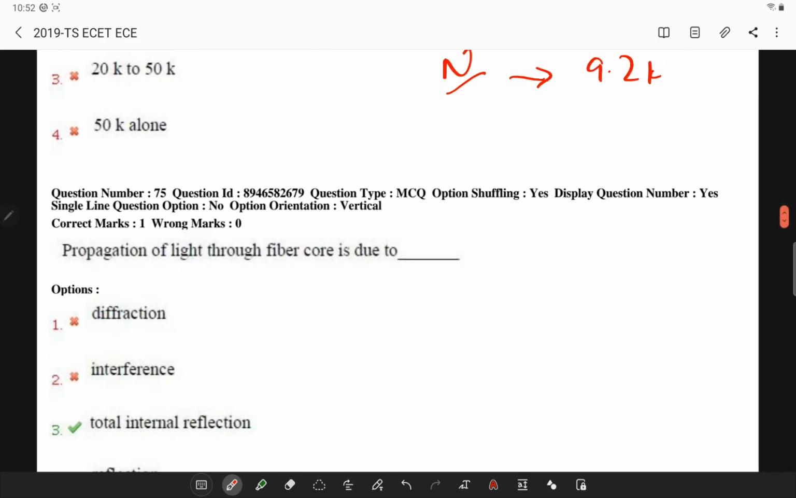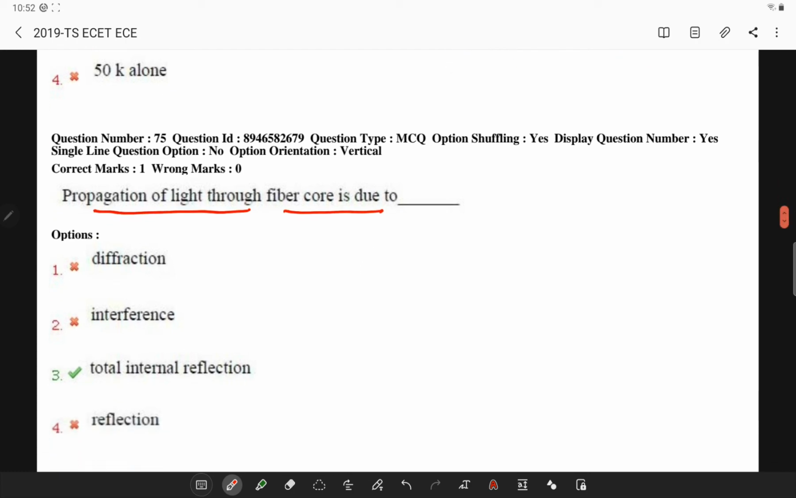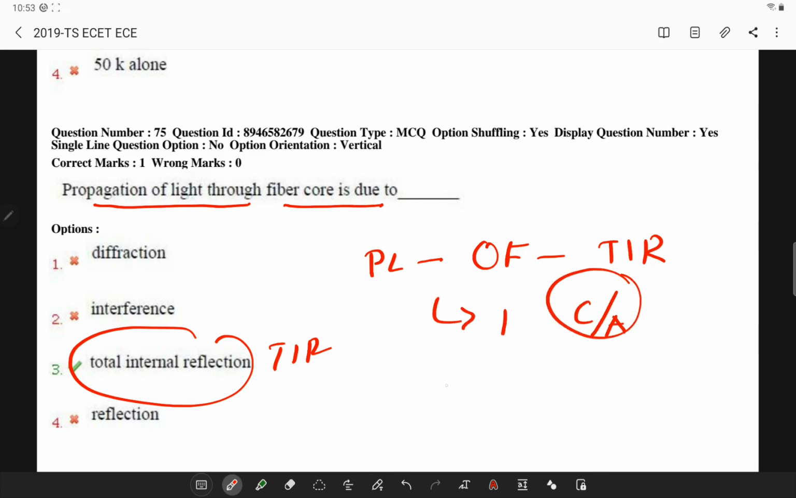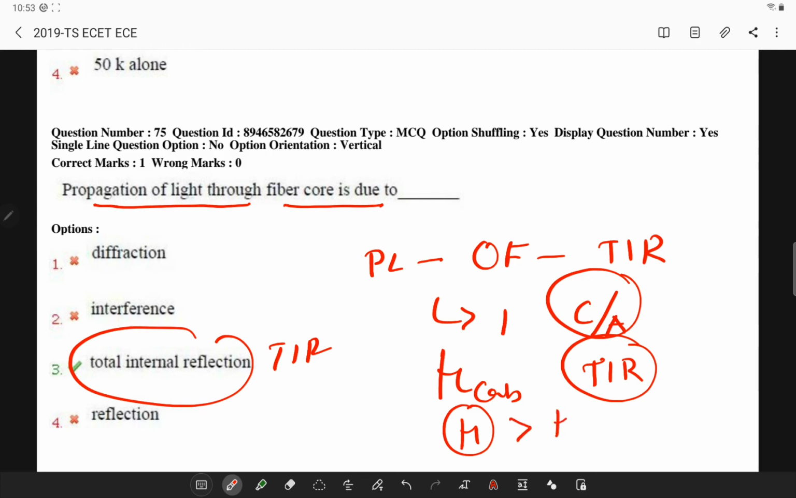Coming to the last question: propagation of light through a fiber core is due to total internal reflection, TIR. Propagation of light through an optical fiber is due to total internal reflection taking place at the interface between cable and air. In such a case, the refractive index of the cable is such that the light always undergoes total internal reflection. So the refractive index of the material of the cable of the optical fiber is greater than that of air. This is the condition. With this, we complete the questions related to physics in this particular question paper.